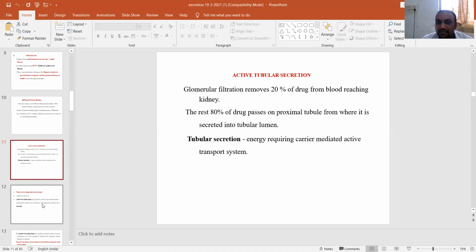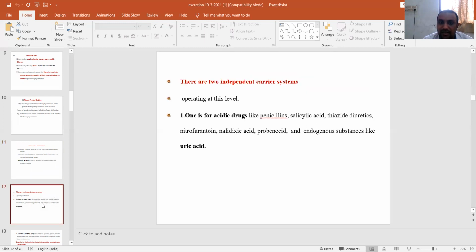The remaining 80% of the drug passes to the proximal tubule, where it is secreted into the tubular lumen. Tubular secretion is an energy-dependent, carrier-mediated system. There are two important carrier systems operating. One is for acidic drugs, mainly acidic drugs such as penicillin, salicylate, thiazide diuretics, nalidixic acid, and probenecid, and